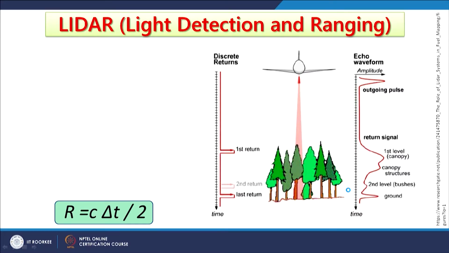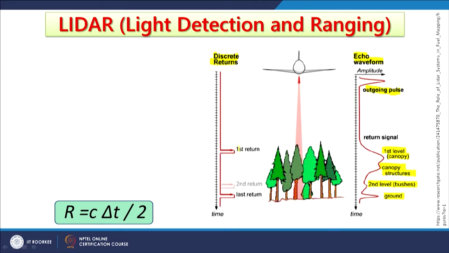In the LiDAR, as we are seeing here, this is the echo waveform, and when it is sent, this is the outgoing pulse, and when it interacts with different vegetation, you get different waves which are created, like first level canopy, then second level, and then finally it touches the ground. And this is how the returns are received by the detector. So, of course, time is the main function here.